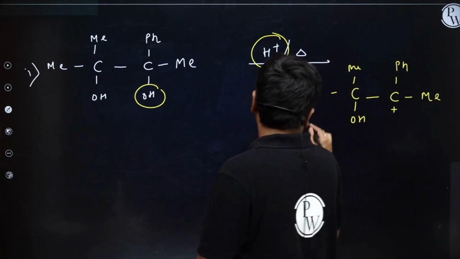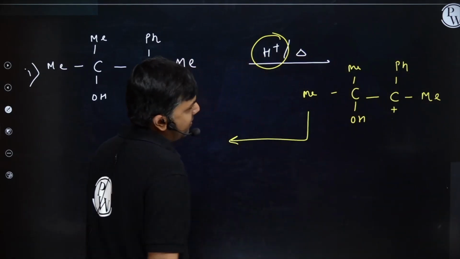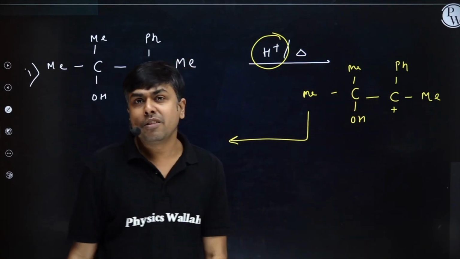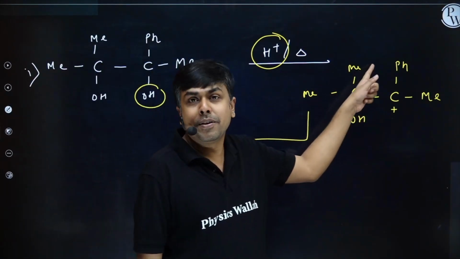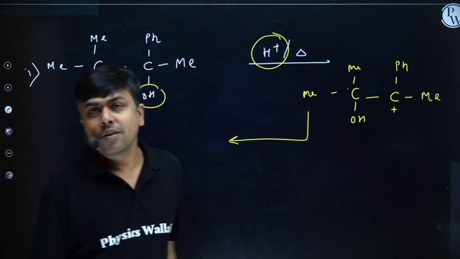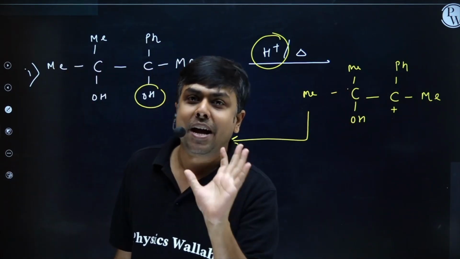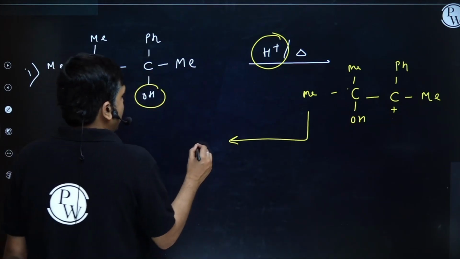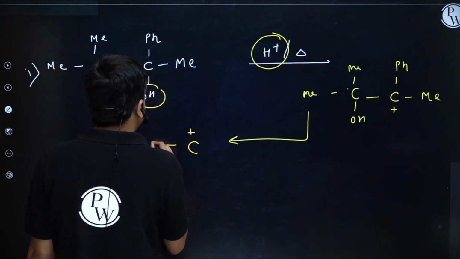Now, step 2, rearrangement. One of the methyl will migrate because only methyl group is there, so that I will form the carbocation on second carbon, which is stabilized by back bonding.